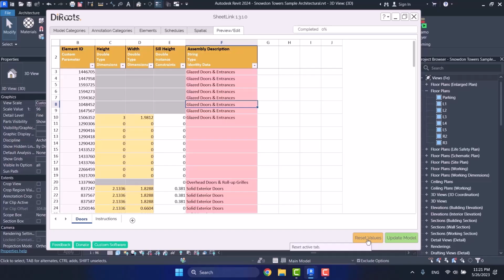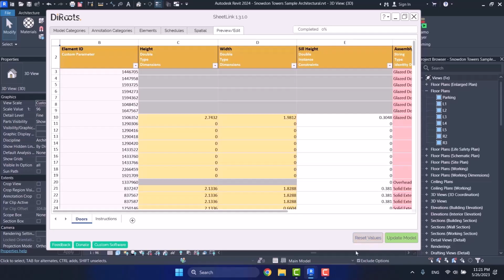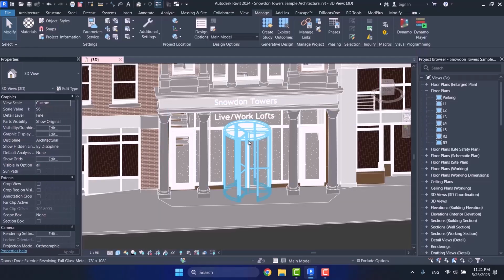The appearance and the amounts all change. In fact, your parameters all change back to what they were. If I choose Reset Value here, as you see, its appearance has changed. And this height that I changed to 3 is again 2.7. And the seal height that was 0 is again 30 centimeters. Everything changes into its first shape.